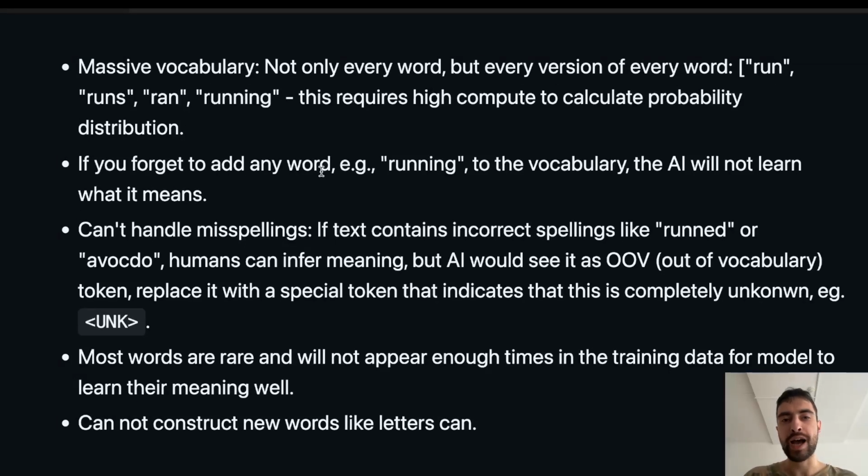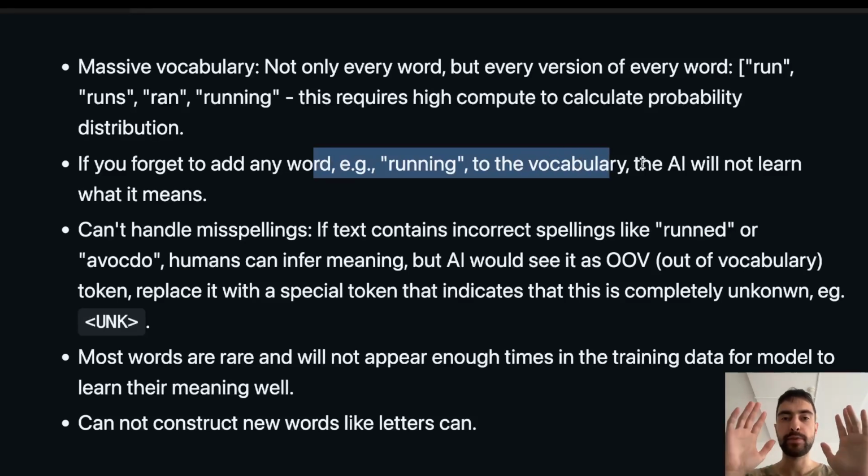If you forget to add any word, for example running, to the vocabulary, the AI will not learn what it means. It will see it later and have no idea what it means. Even though we humans can understand, we can even infer. If we see this for the first time, we would know what it means to run, and "ing" will convert it to present continuous, so we can logically conclude. AI cannot do that.